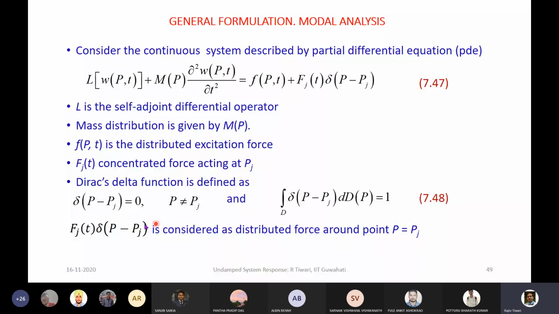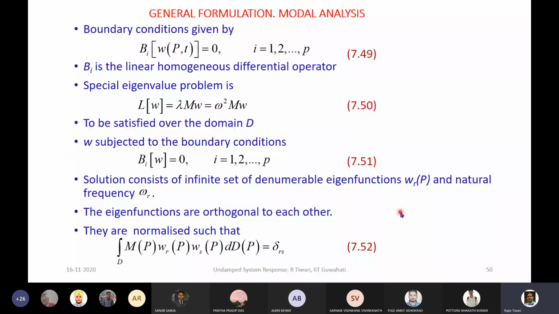The Dirac delta function property we have already seen earlier: the integration of that is 1. As I was telling, this can be considered as a distributed force around one particular location. Associated boundary conditions are there. This is a simpler boundary condition, having no eigenvalue in the boundary condition, and we know that there will be p number of boundary conditions at a particular boundary, and B is again a linear homogeneous differential operator.